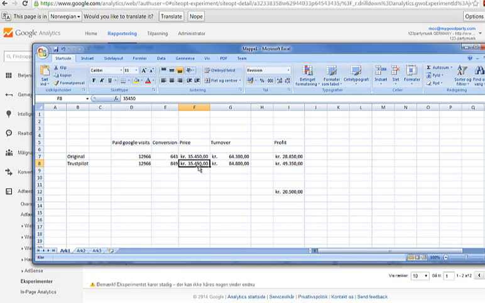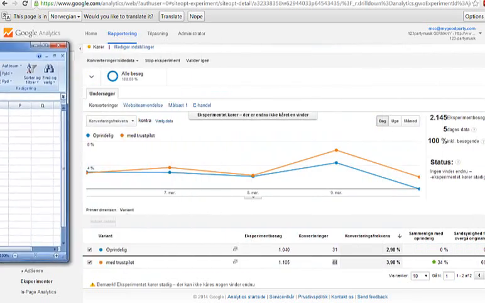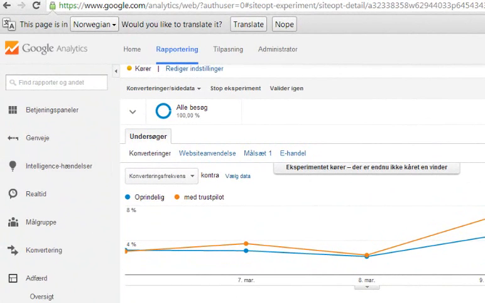Our expense price stays exactly the same because we pay for the clicks in Google. We don't pay for the conversions, we pay for the clicks. So the turnover will go from 64,000 to 84,000, and that actually means that the profit goes from 28,000 to 49,000, and that is 20,000 kroner better in 1 month only, and only by changing one small picture. So I didn't know that this was such a big difference, but this is amazing.